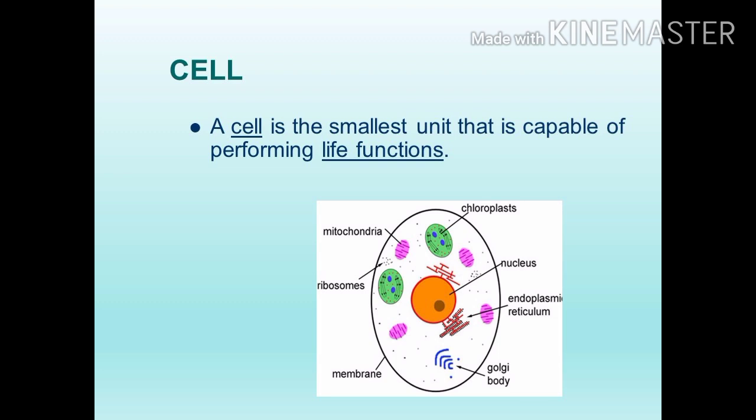Chloroplast function, it helps in photosynthesis in plants. Mitochondria is known as the powerhouse of the cell. It helps to produce energy in the form of ATP, adenosine triphosphate. So each cell organelle performs a specific function, and with the help of this function the cell is able to live.